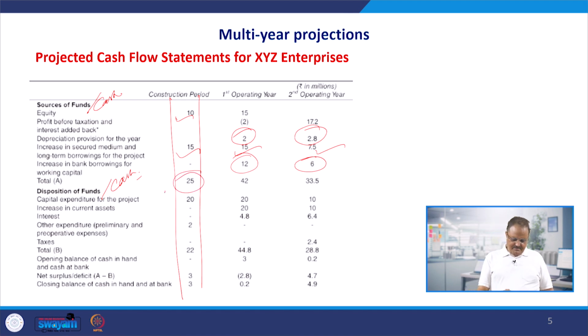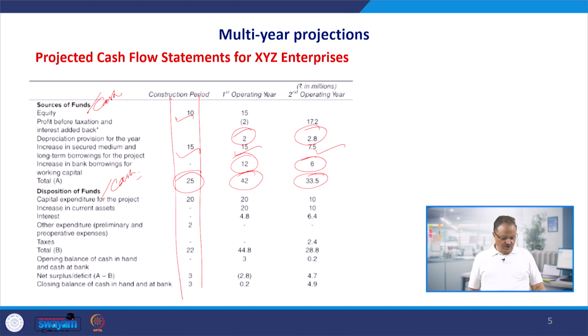In the construction period, we have a total of 2.5 crores or 25 million of funds available with us, and largely they are coming from long-term sources. 10 million we are going to provide as entrepreneur or as the promoters, and 15 million we are going to borrow from the market. So total investment of 25 million in the construction period, which is going to increase to 42 million in the first operating year and going to go down to 33.5 million in the second operating year.